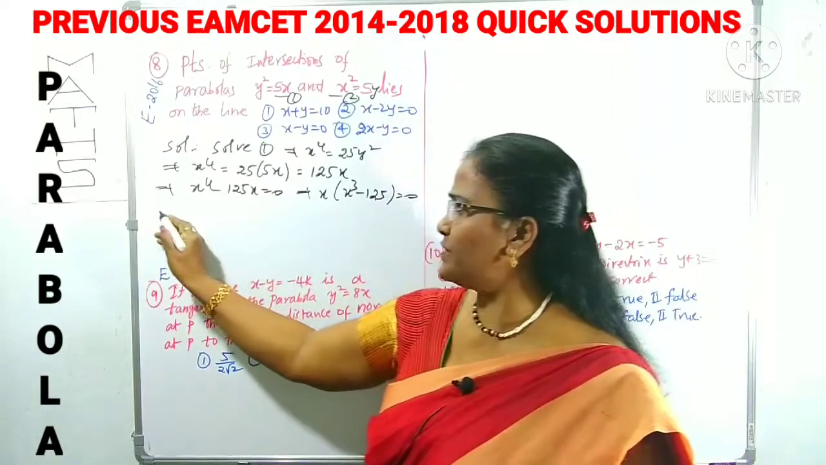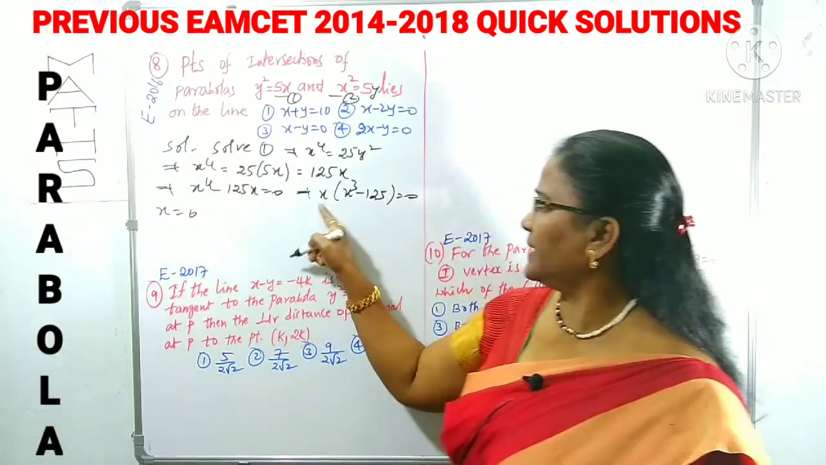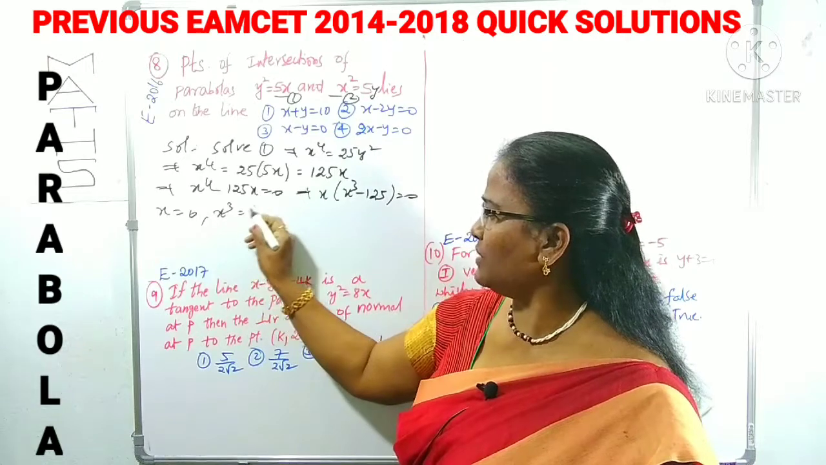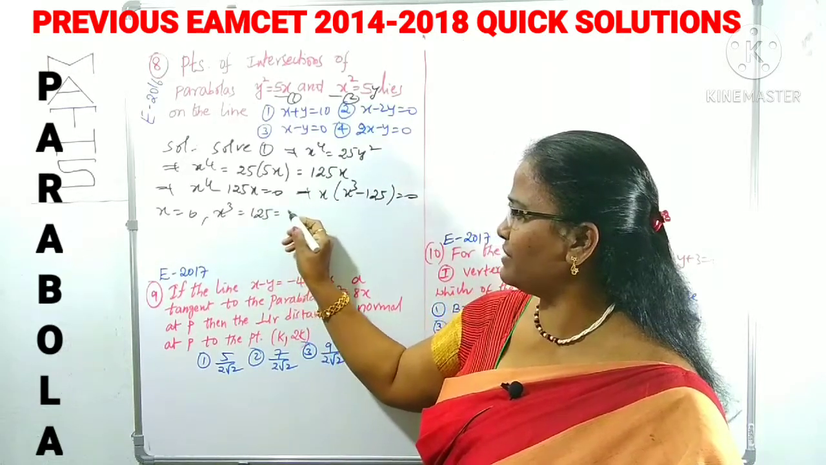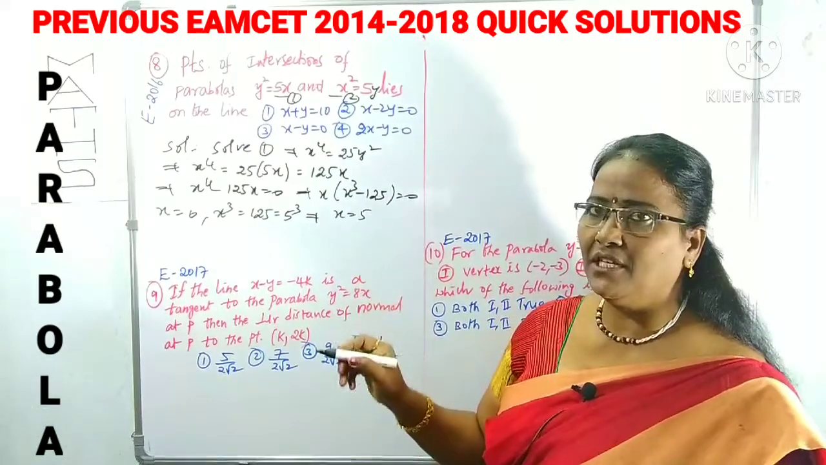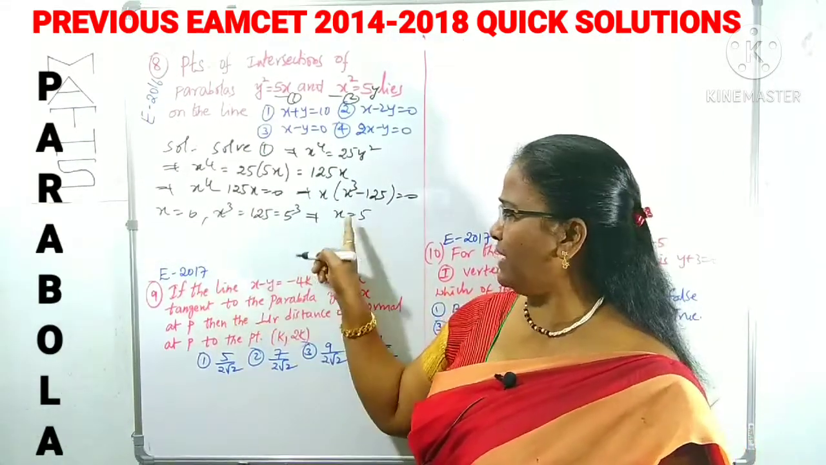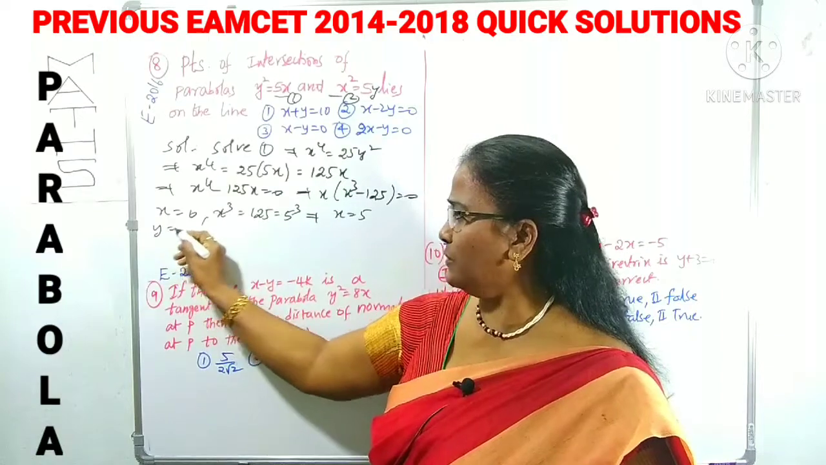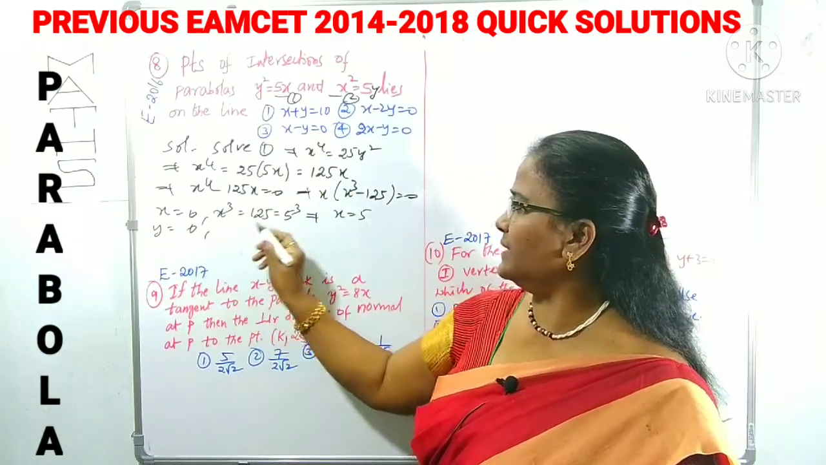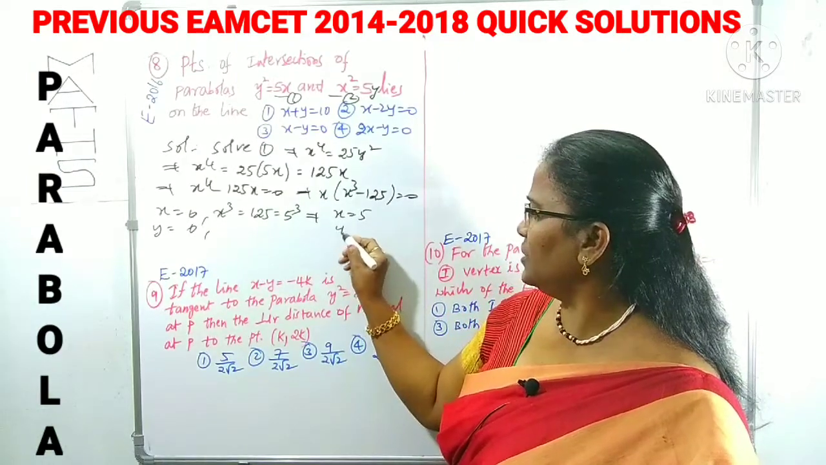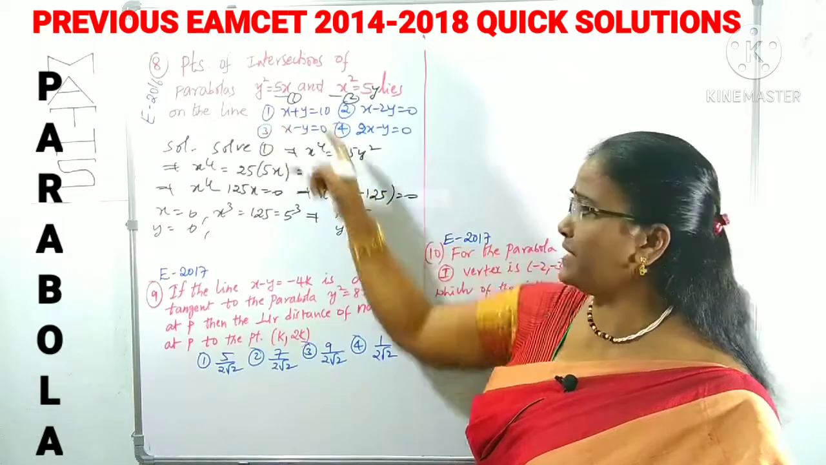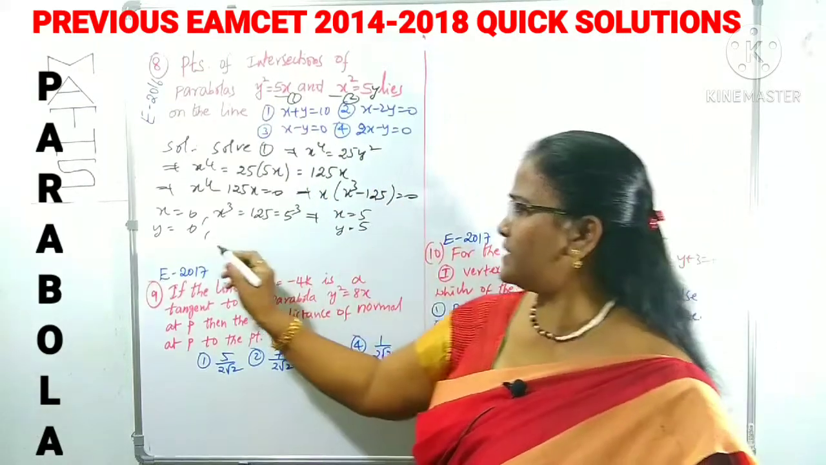We got one of the values of x is 0. Another value: x cube is equal to 125, we can write 5 cube. Therefore, the x value is 5. We got the x values 0 and 5. When x is 0, what is the y value? Substitute x is 0 here, y is also 0. And if x is 5 and you substitute here, x is 5 means y square is equal to 25, y is 5.